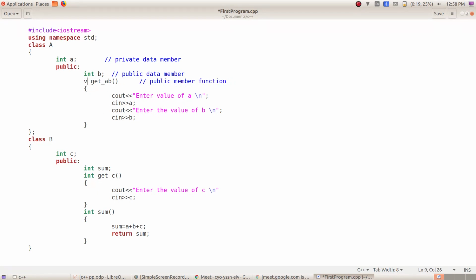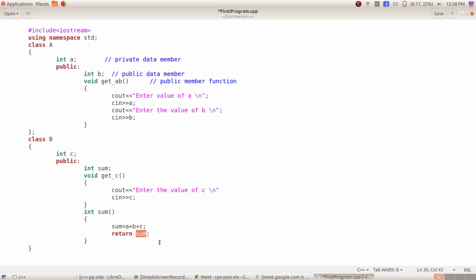Instead of int, I can say void. If I say integer, you have to return some integer number from this function. I'm not going to return anything, so you can say void. Even here also I'm not going to return anything, so you can say void. But here I am returning one value, that is sum.